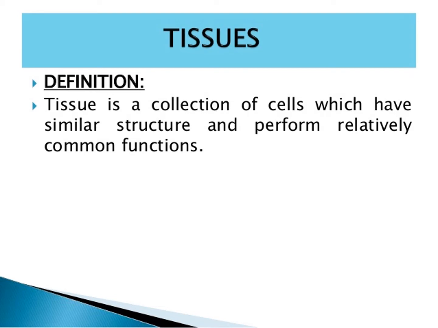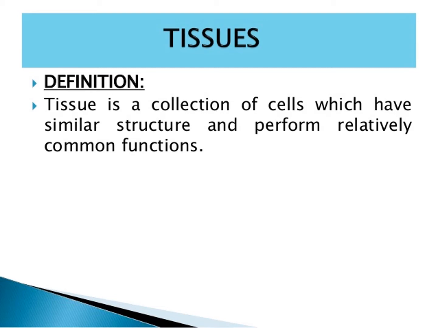On the other hand, multicellular organisms like higher plants and animals are composed of millions of different types of cells that are grouped into different levels of organization. Multicellular organisms have specialized cells, tissues, organs and organ systems that perform specific function.